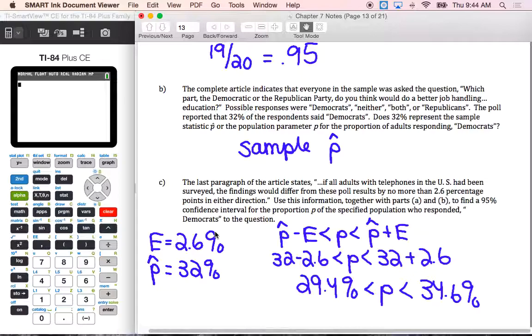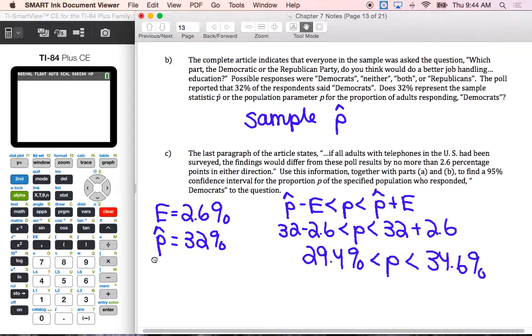So they are saying in this problem that we are 95% confident that at the time of the poll, between 29.4% and 34.6% of the population thought Democrats would do better at handling education. So again, between 29.4% and 34.6% of that population thought Democrats would do better at handling education.